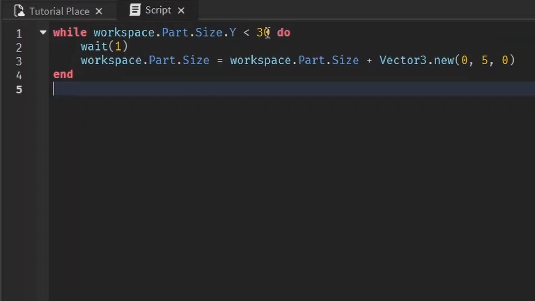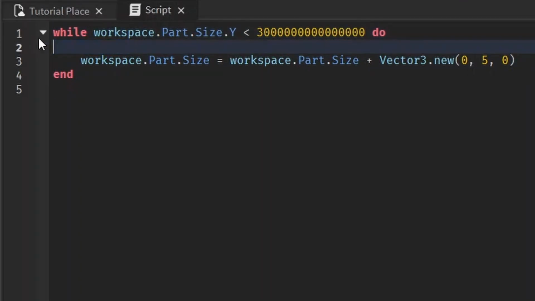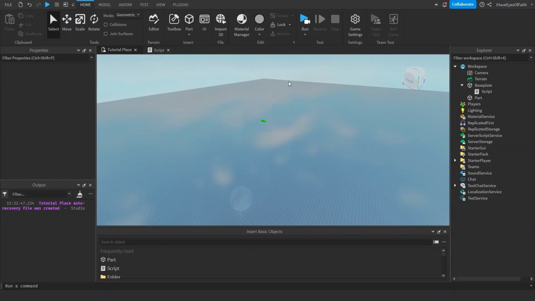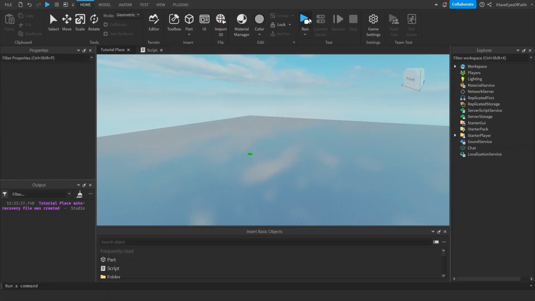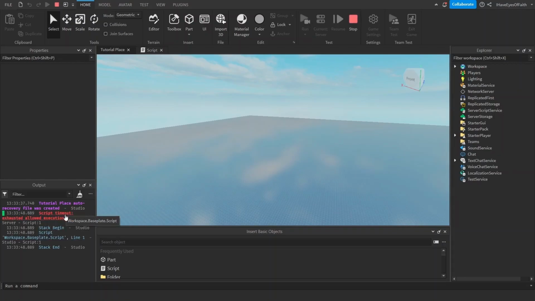Again, remember to make this condition something seemingly possible. If you make it outrageous and then you don't have this wait, the same thing, it's going to crash. It's not good, okay? Remember to put the wait or make a condition that will end in a reasonable amount of time. But just put a wait, better safe than sorry if you don't know what your computer can handle. See, the same error.